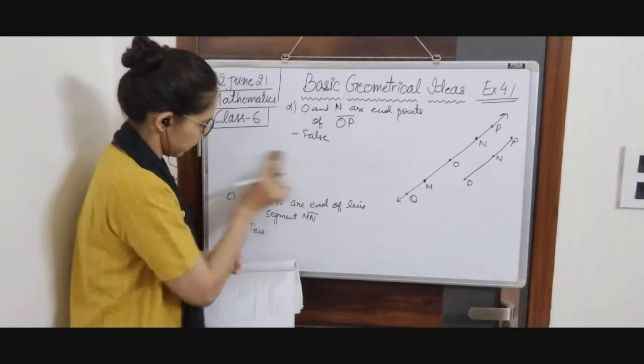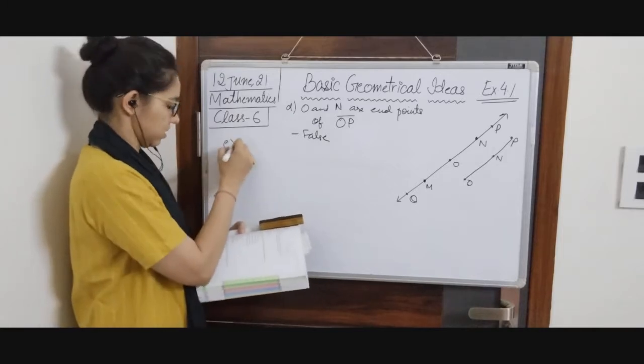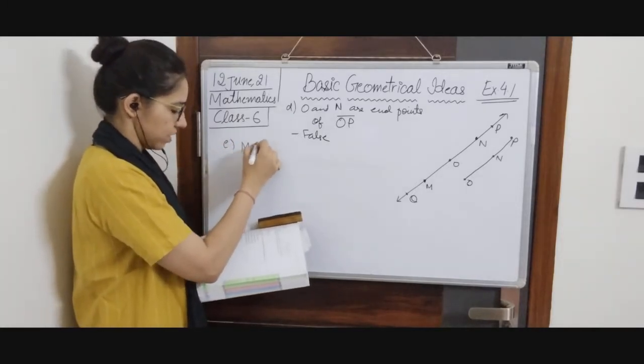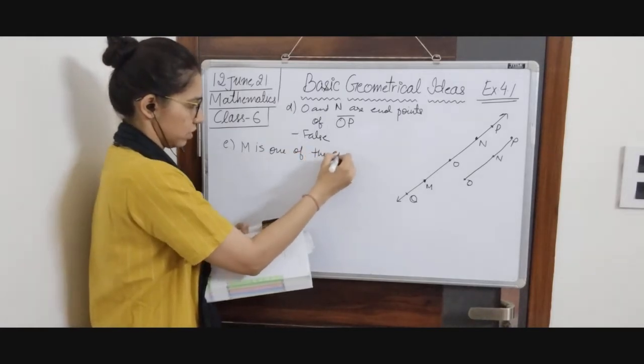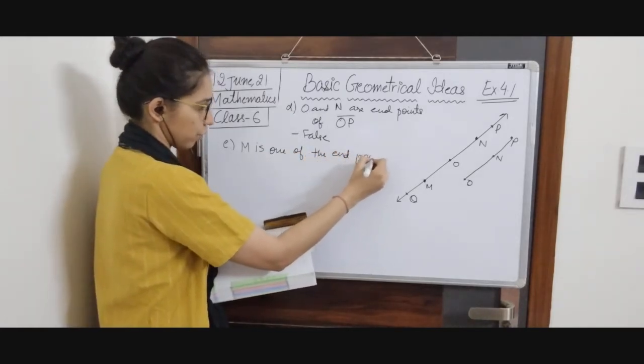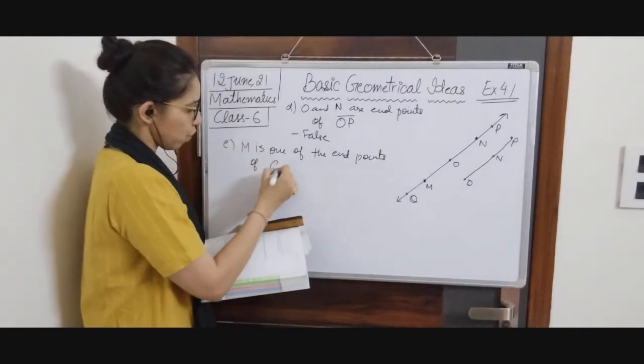It means this statement is going to be false. Next is E. M is one of the endpoints of line segment QO.